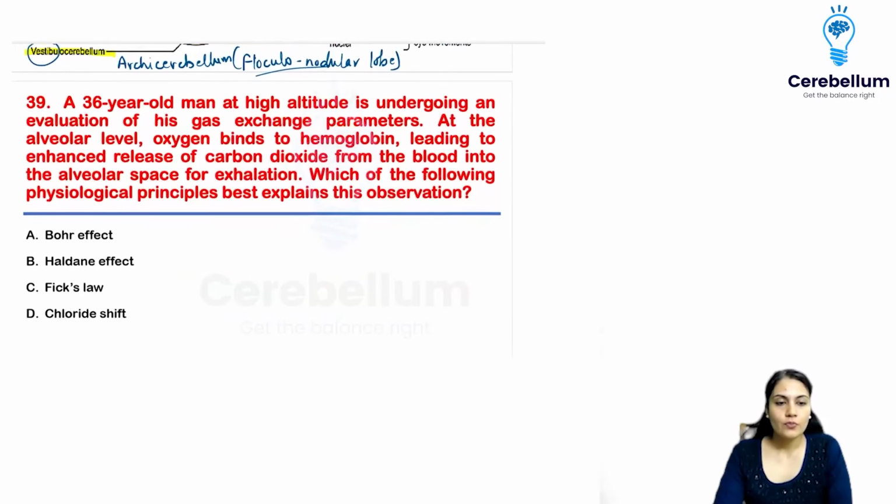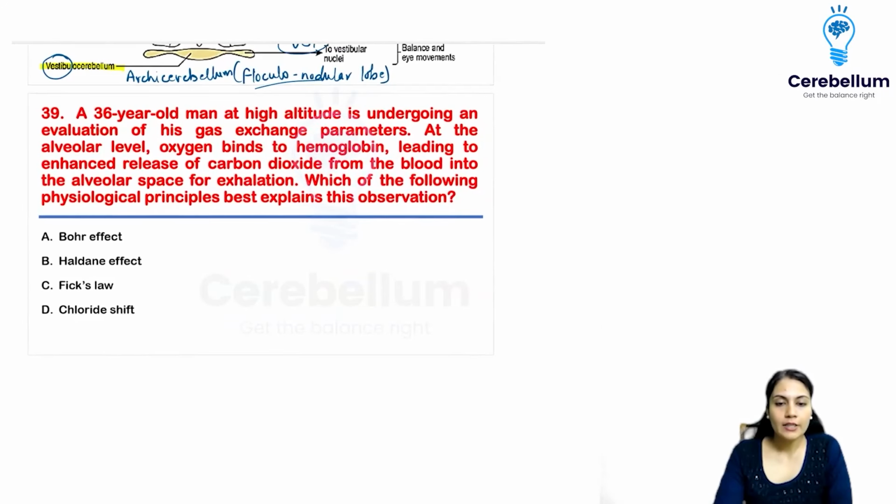All right, next. A 39-year-old man at high altitude is undergoing an evaluation of gas exchange parameters, leading to enhanced release of carbon dioxide from the blood into the alveolar space, or exhalation. Which of the following physiological principles best explains this observation?